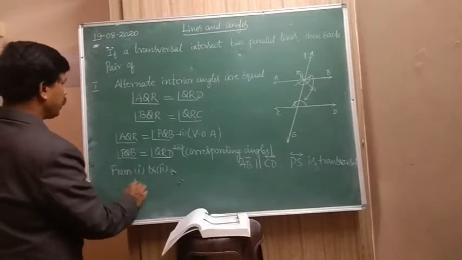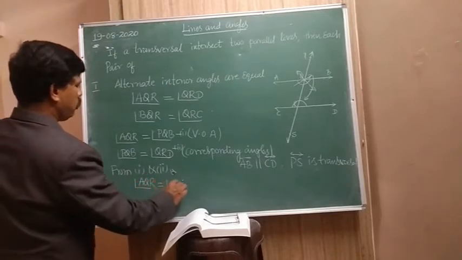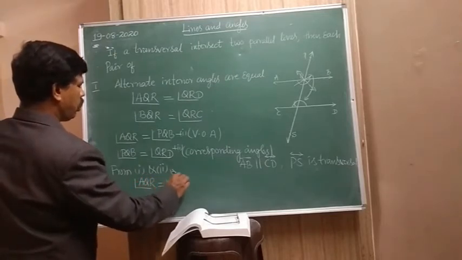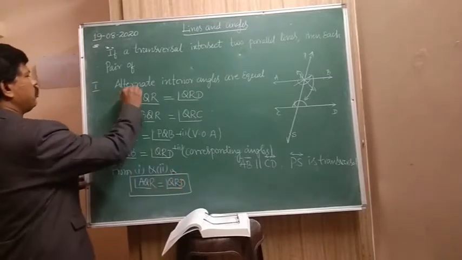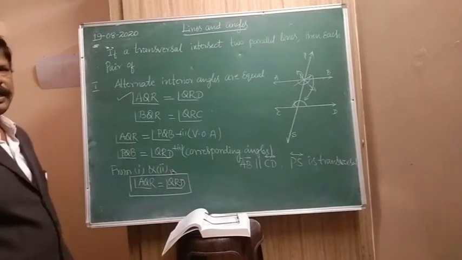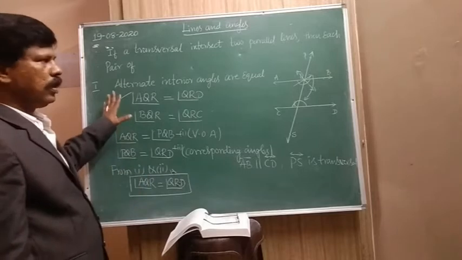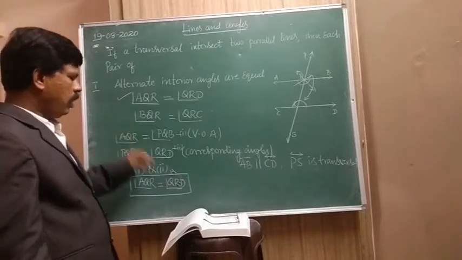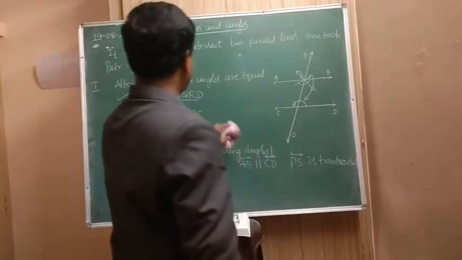Therefore, angle AQR is equal to angle QRD. This is the one: alternate interior angles are equal. Understood? Clear?